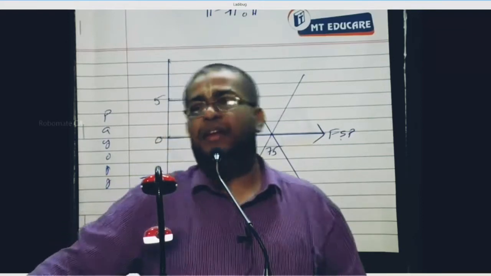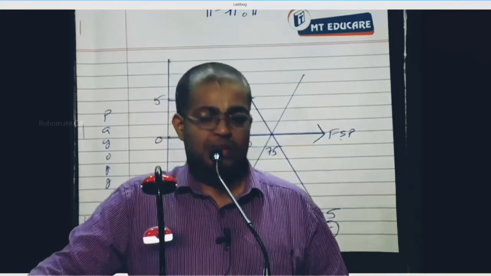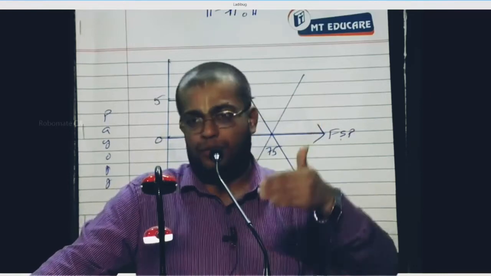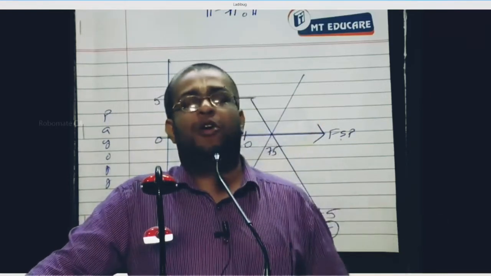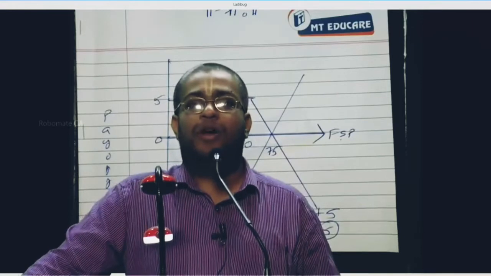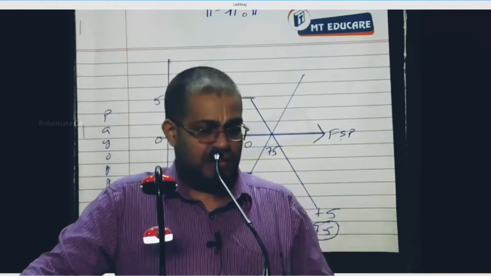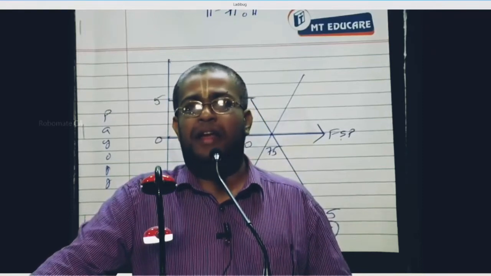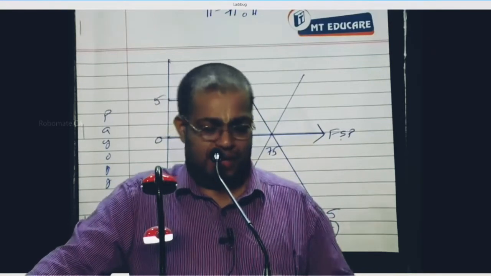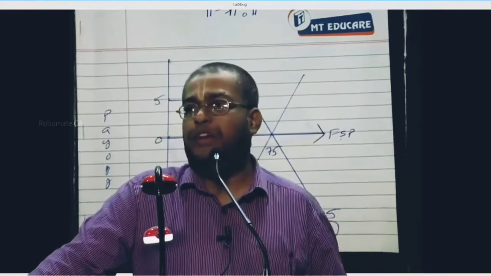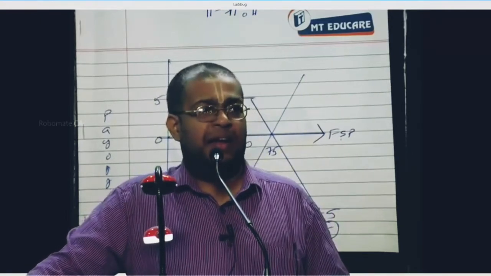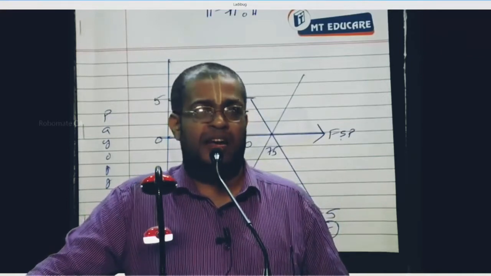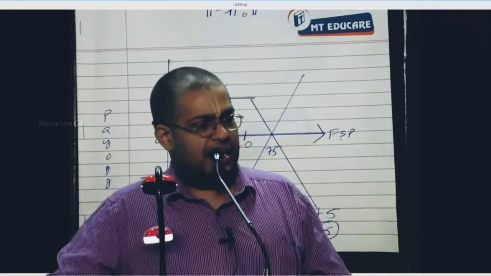Now write: holder's profit is unlimited and writer's loss is unlimited. I hope everybody is understanding it or not.